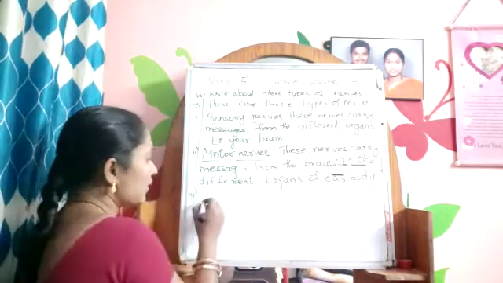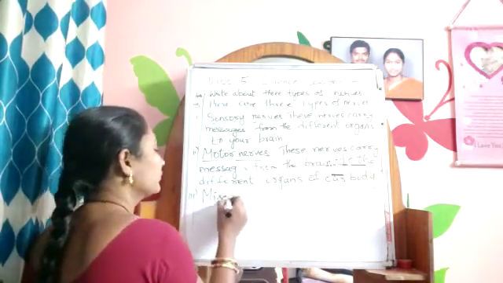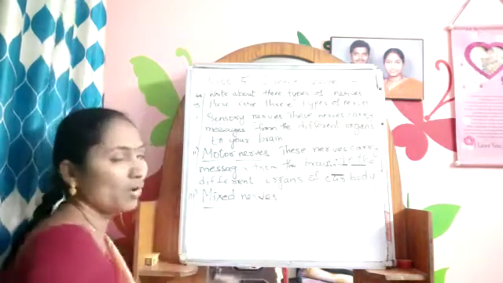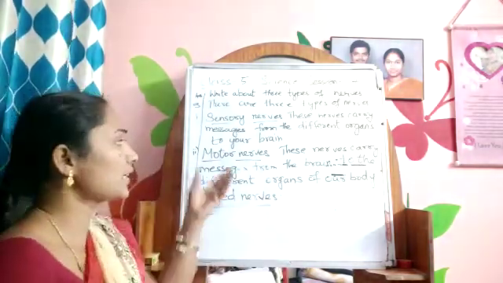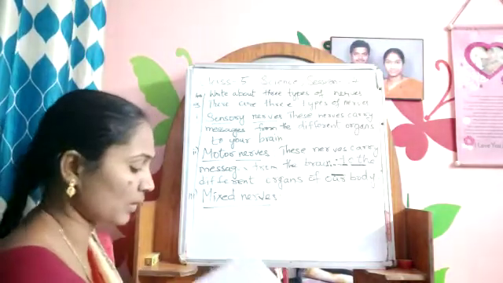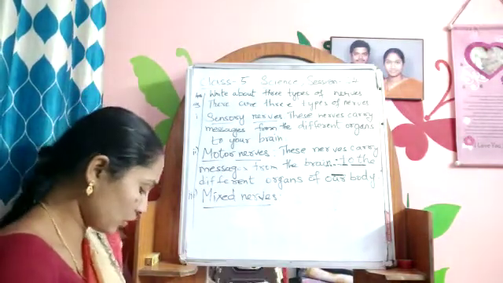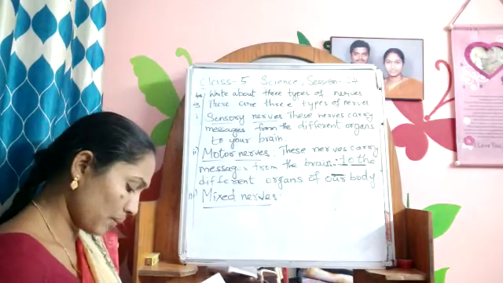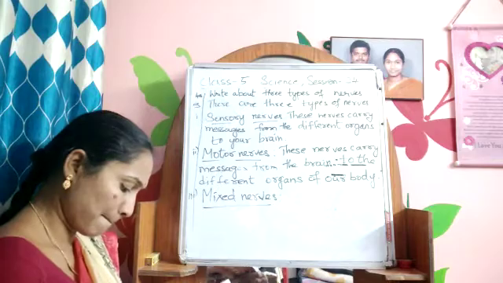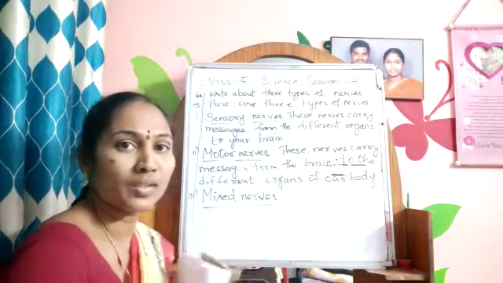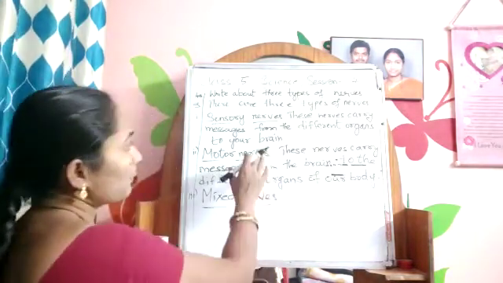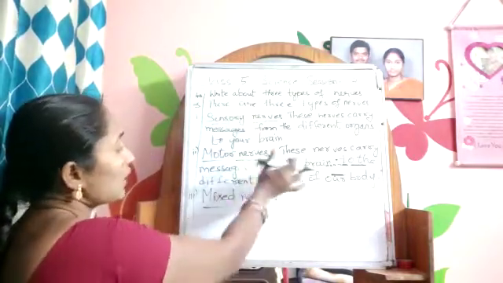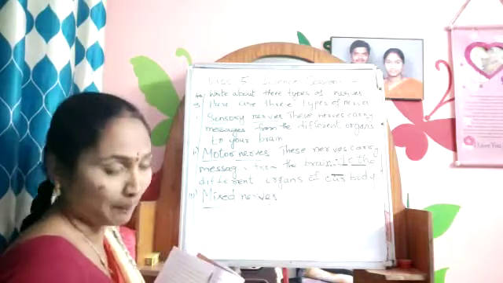The third one is mixed nerves. What are mixed nerves? Both sensory nerves and motor nerves together make the mixed nerves. Okay, I'll make it short. Mixed nerves: the nerves that carry messages from brain to organ and from organ to brain, that is, sensory nerves and motor nerves together, make the mixed nerves.